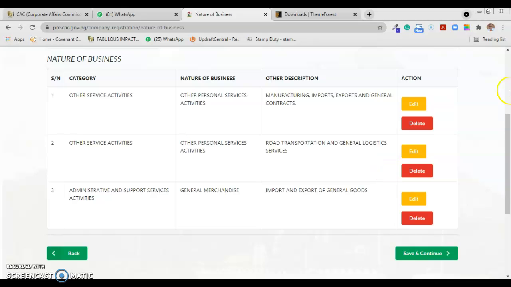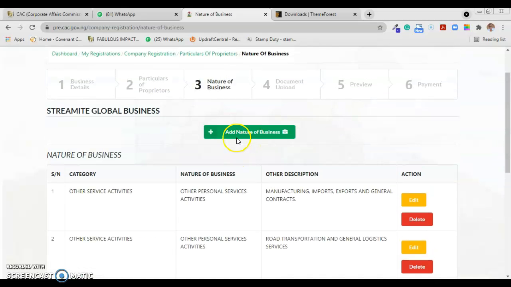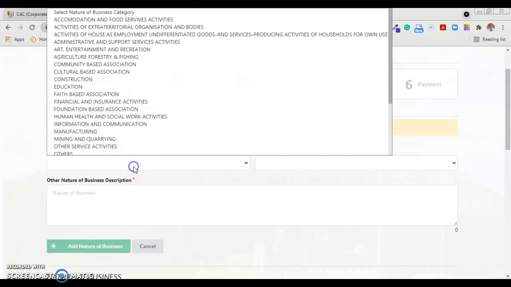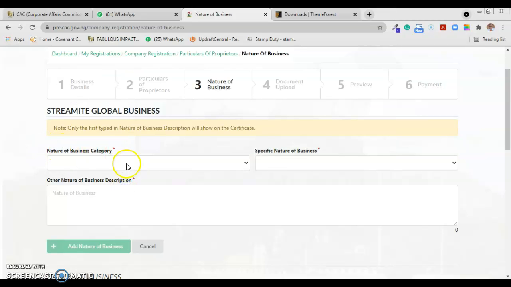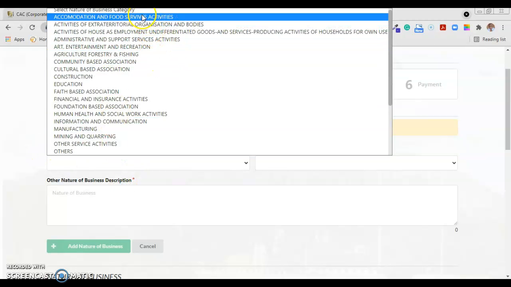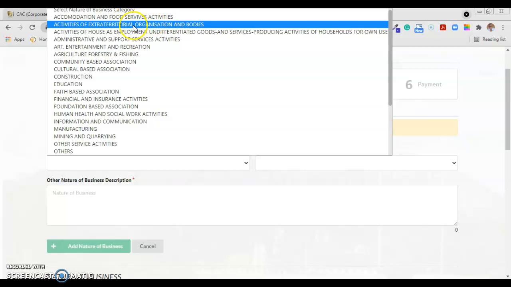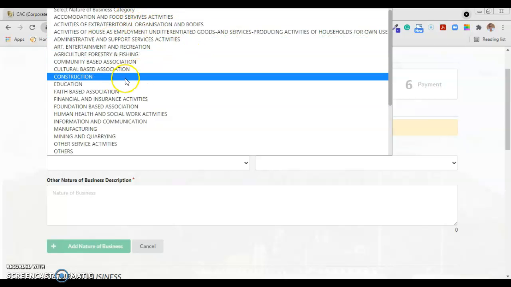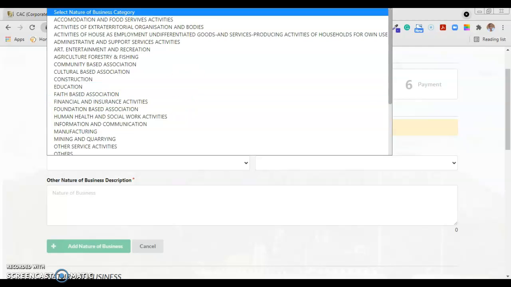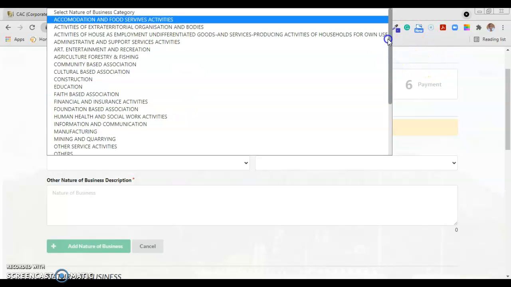There's always something to describe the nature of your business from this nature of business category. We have food, accommodation and food services, activities of extract. There are quite a number of them. You just have to take your time and see what is inside, what is sub to all these items.